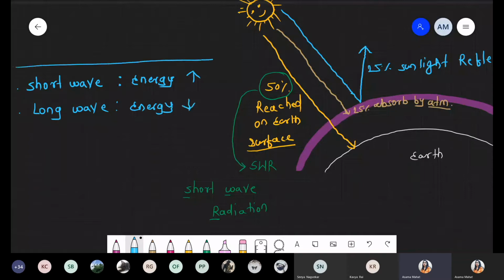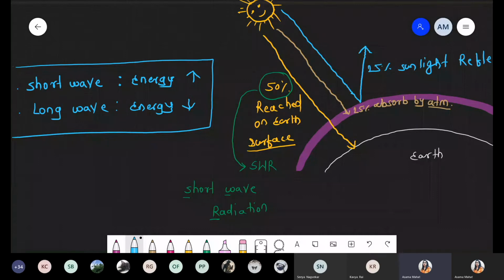I hope you remember last year when we started photosynthesis, we discussed the electromagnetic spectrum. Why is the price of an X-ray only 300 to 400 rupees, and why does an MRI scan require 5,000 rupees per organ? Why is an MRI scan costly? Because we are using long wave like microwave, which is safe for the body, while when we perform an X-ray, the source of light used is X-ray, and X-ray is an example of short wave. And if short wave, it means more energy, more penetration power.